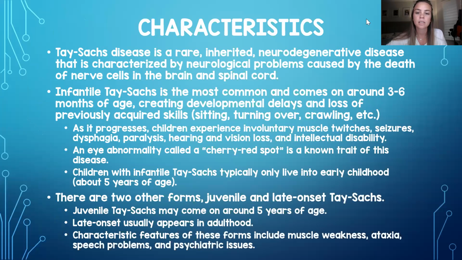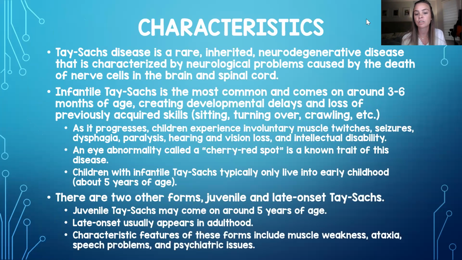So Tay Sachs disease is a rare inherited neurodegenerative disease. It is characterized by neurological problems that are caused by the death of nerve cells in the brain and spinal cord. There are three types of Tay Sachs: infantile Tay Sachs, juvenile, and late onset. Infantile Tay Sachs is the most common and it comes on around 3 to 6 months of age. It creates developmental delays and loss of previously acquired skills.